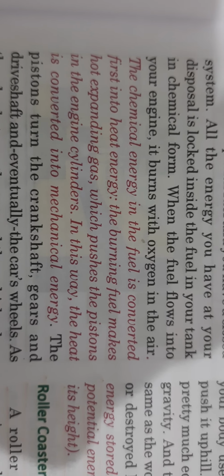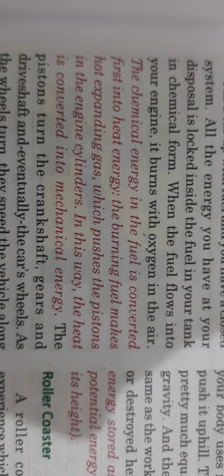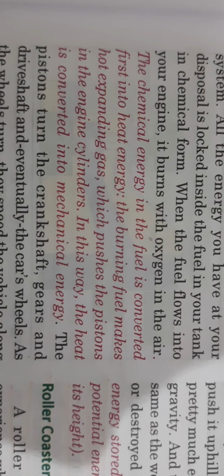Now when you drive your car, you are burning the fuel which is inside your system. When the fuel flows into your engine, it burns with oxygen in the air. Burning is an oxidation process. In chemistry you will learn that burning means combination with oxygen. So fuel combines with oxygen in the air and then the chemical energy in the fuel is converted first into heat energy. Remember, in the fuel you have chemical energy. First of all, that chemical energy converts into heat energy. That heat makes the engine of your car rotate.